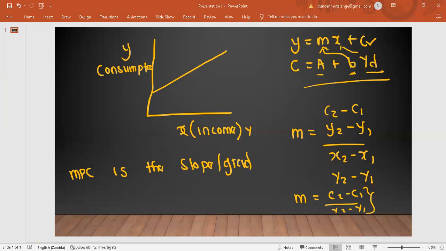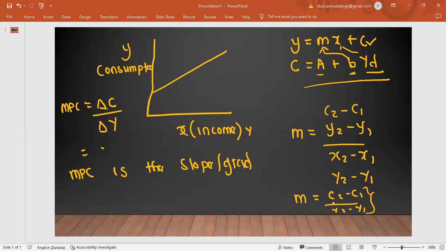And you can see from right here, let me just erase this. If you want to calculate the change, you know that C2 minus C1 is just the same as saying MPC is equal to the change in C, consumption, as a result of a change in Y, which is our income right here. This symbol of change is the same thing that we used under differentiation.